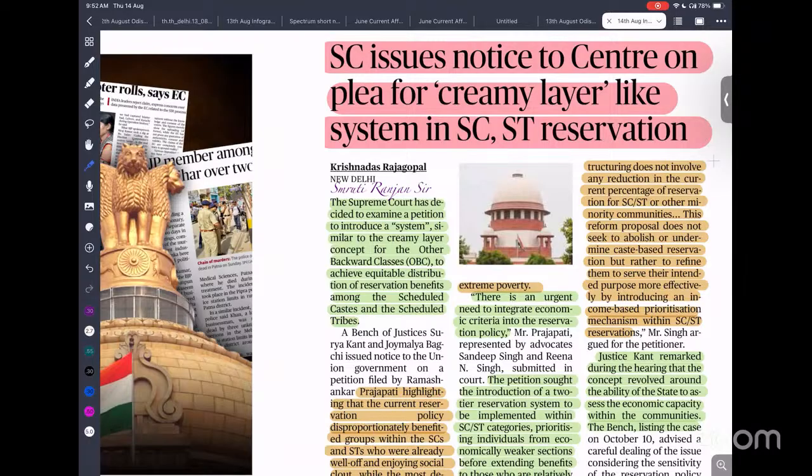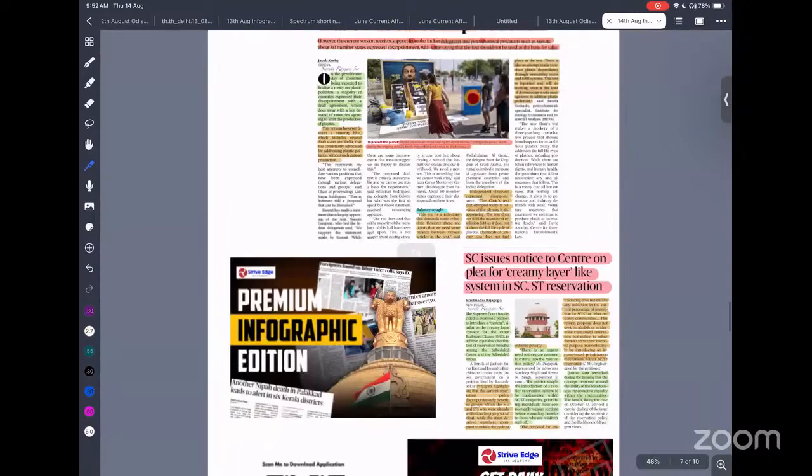While we are giving a more targeted approach to those who have not availed the reservation system, the overall 15% for scheduled caste and 7.5% for scheduled tribe needs to be maintained constant. This is the argument. And the Supreme Court asked the Centre for its opinion, and after that it can give its verdict.